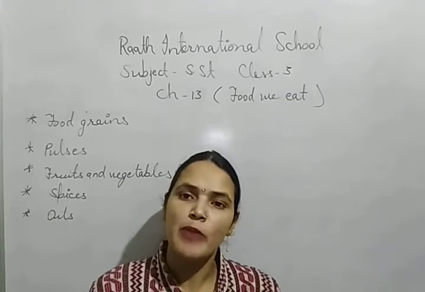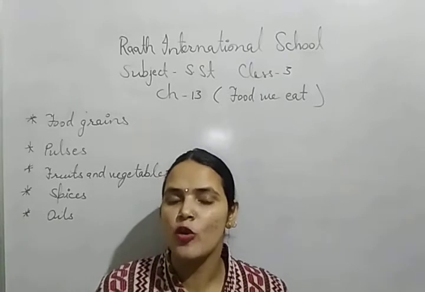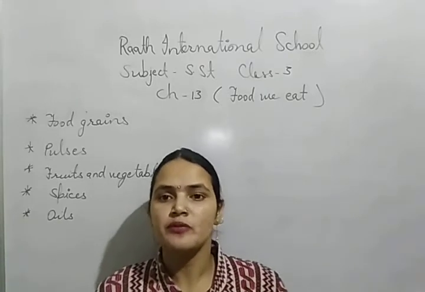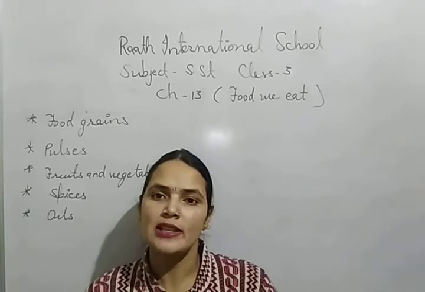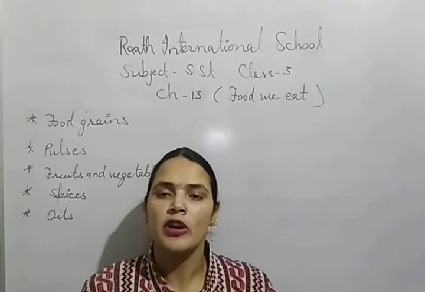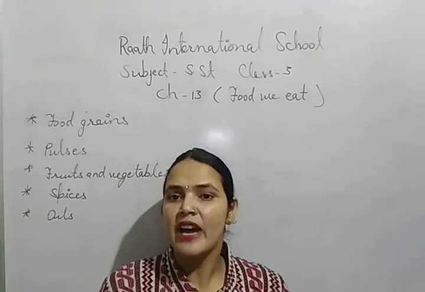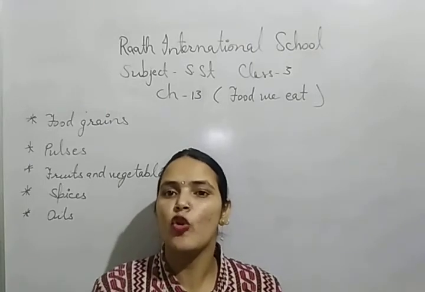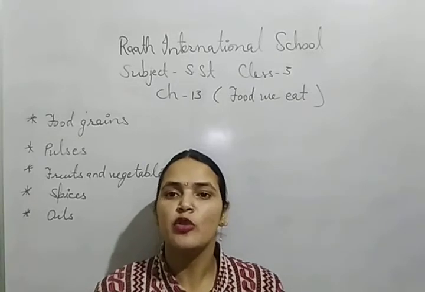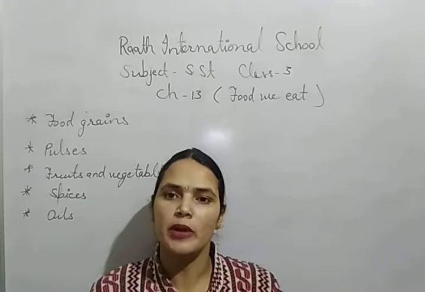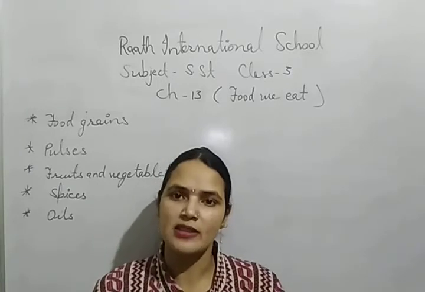Some areas have black soil, some have red soil, some have alluvial soil, desert soil, laterite soil. These are the different kinds of soil, and a particular soil is good for a particular kind of crop. For example, black soil is very good for the growth of cotton and sugarcane. Laterite soil is very good for tea, coffee, and rubber. So in this way, all the soils are very important for us.